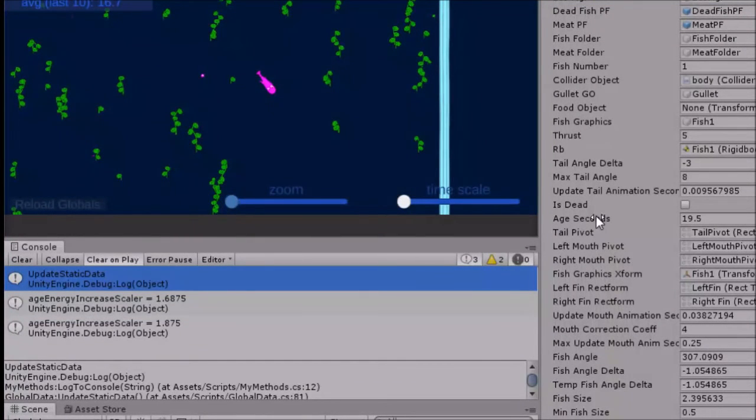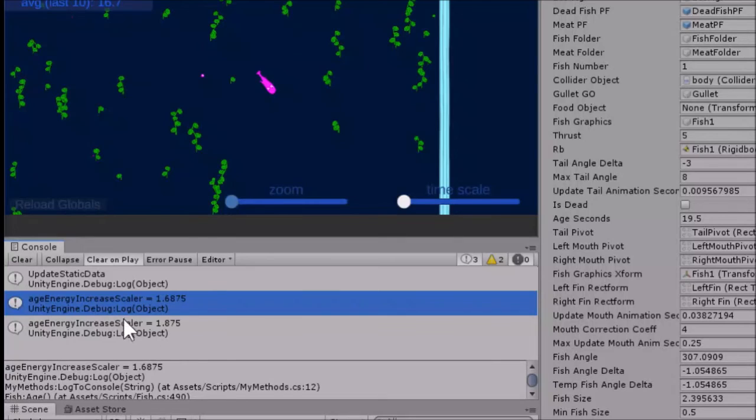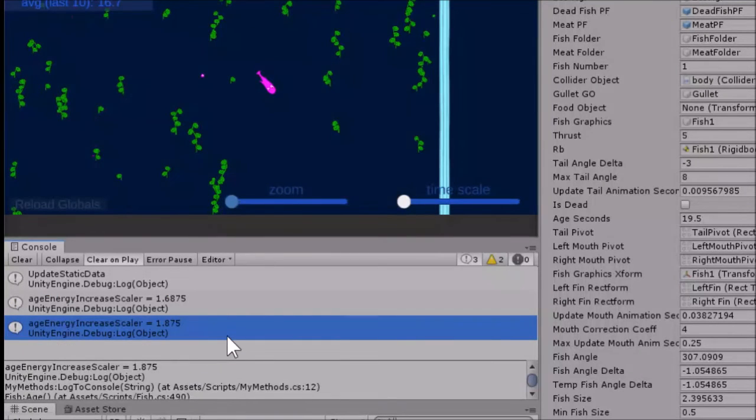Max age is 20, so at I don't know, 16 seconds of age, it started changing the age increase scalar there. It was 1, now it's 1.6, and then it's going to be 1.875, 3 seconds later. It's just getting closer to the age of 20 seconds.